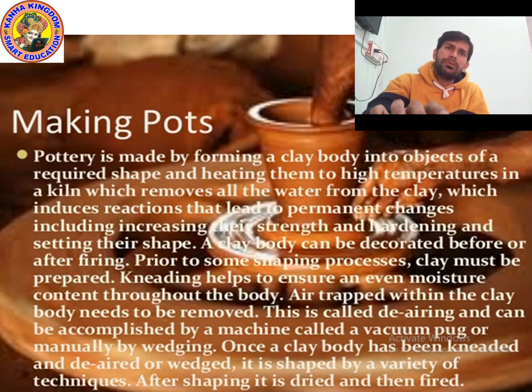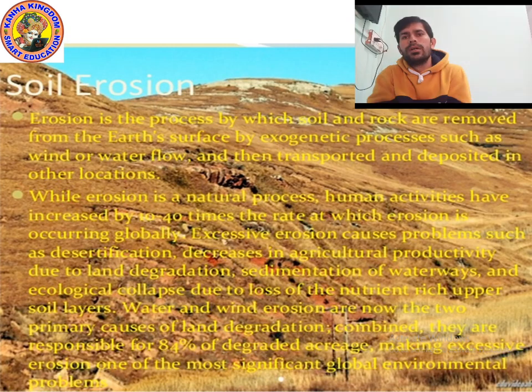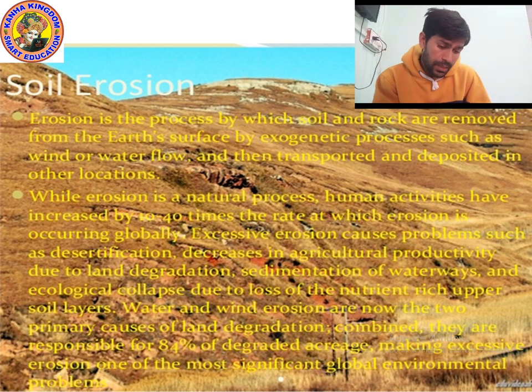Okay, now let's study soil erosion. Let's move on to the next point. So kids, what is soil erosion? Soil erosion is a process by which soil and rocks are removed from the earth's surface by exogenetic processes such as wind or water flow, and then transported and deposited in other locations.